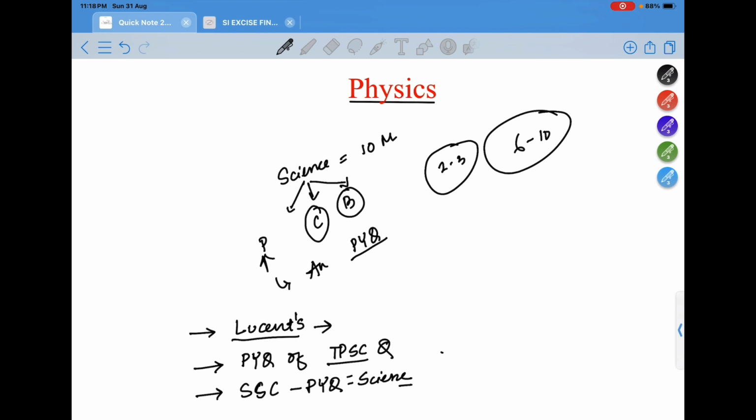There are almost 700 to 800 questions comprising chemistry, biology, and physics, so you can revise from there. Those are very important questions. Also, that PDF is not mine; I have downloaded it from a telegram group. So let's go for the important topics in physics.